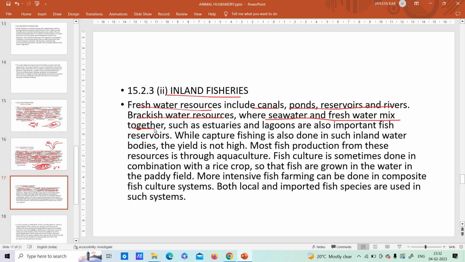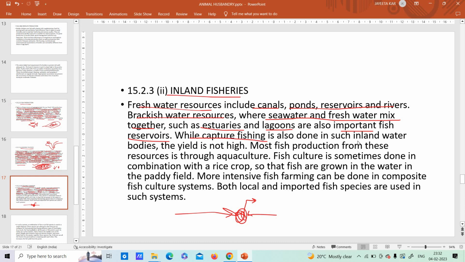Okay, remember this thing. So if a question comes, what is brackish water, brackish water is sea water coming from this side, and then fresh water coming from this side, and then they get mixed together, and this is called your brackish water. Okay, so such as estuaries and lagoons are also important fish reservoirs. Reservoirs means where fishes grow.